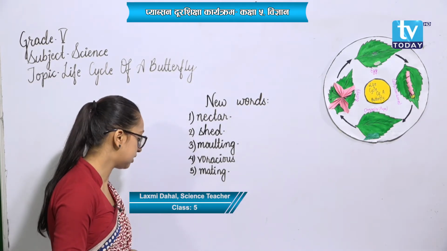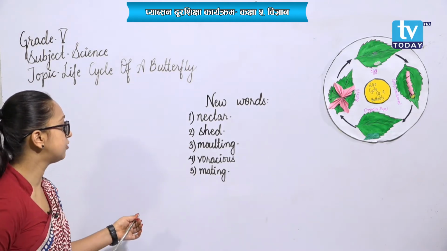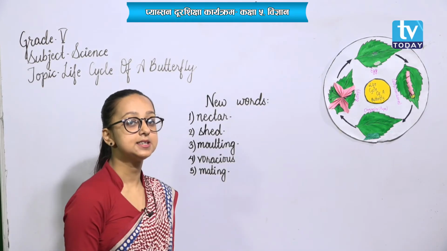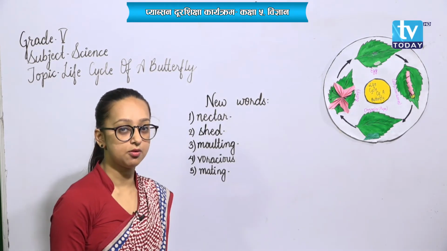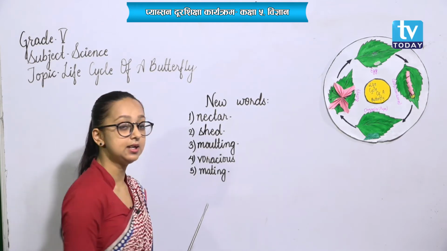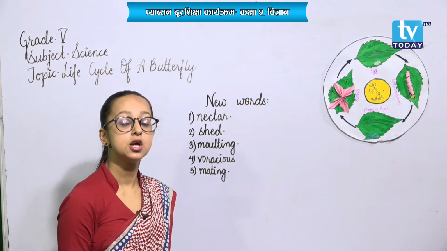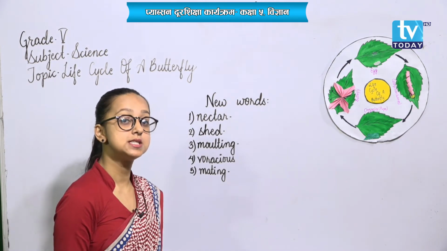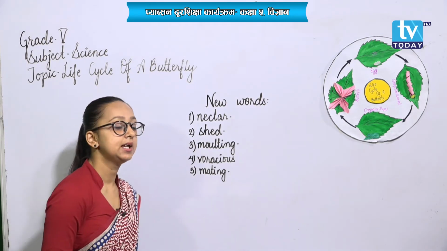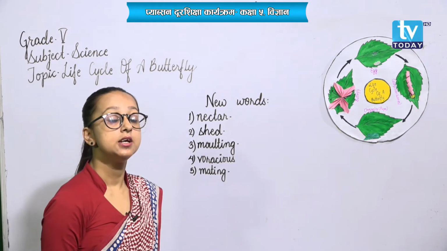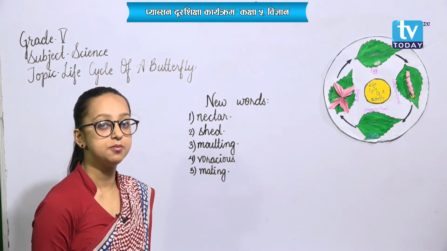words that I have written on the board. The first word is nectar. Nectar means the liquid that is produced by flowers. Similarly, shade means to replace or to change. Molting means the shedding, that is, replacing of hair or skin by animals.